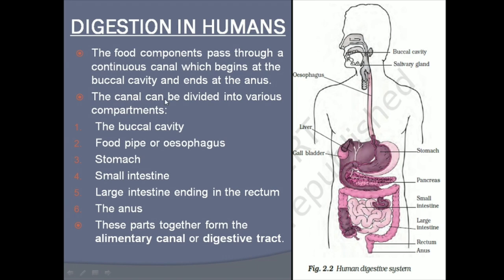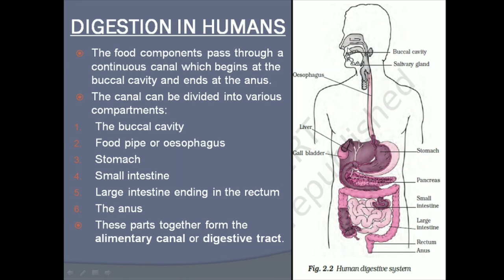Now let's see. The canal can be divided into various compartments, which are they? First is the buccal cavity, then food pipe or esophagus, then stomach, small intestine, large intestine, ending in the rectum and the anus. So these parts together form the alimentary canal or digestive tract. These are the different compartments of this canal which are labeled in this diagram.